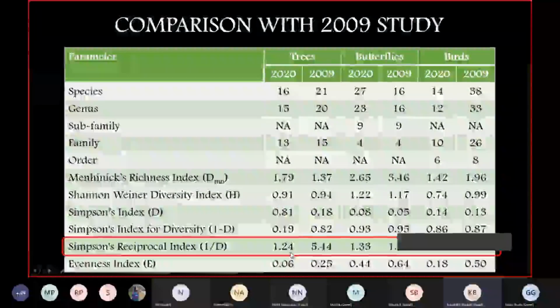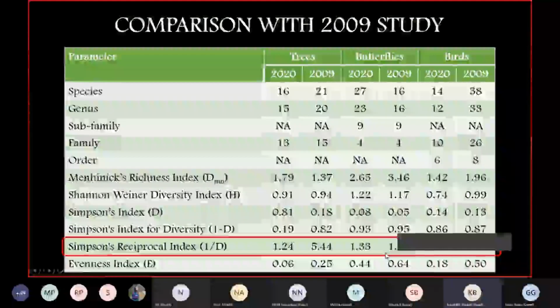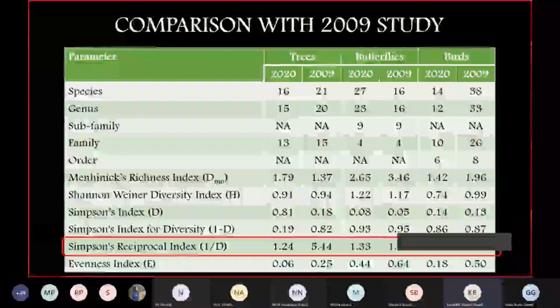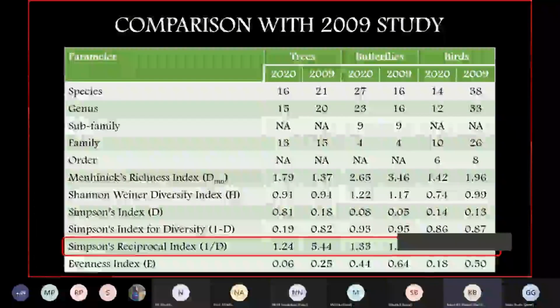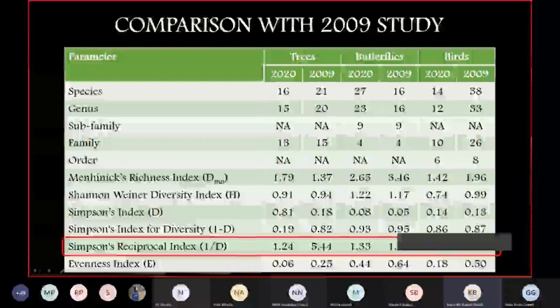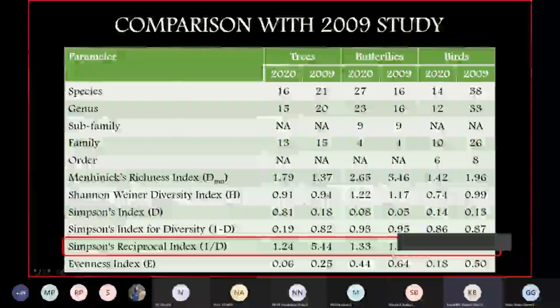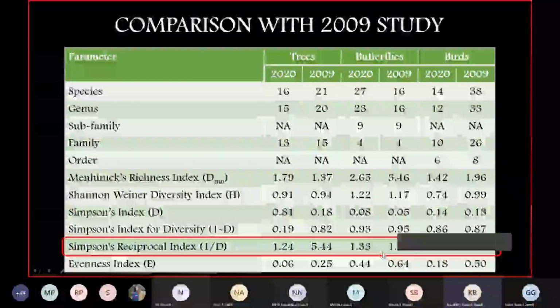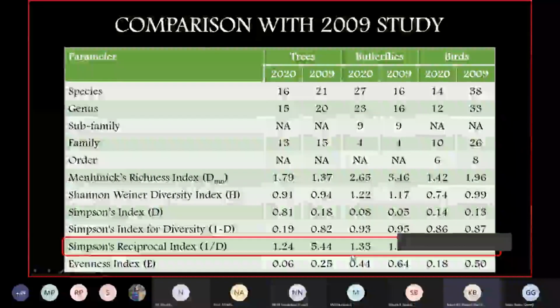So there's quite a difference. These ecological niches are declining. So though from the trees' point of view, we saw that the diversity is increasing, or the species richness has increased, the diversity is better, still the ecological niches point towards a declining trend in most of the cases. Can I have the next?